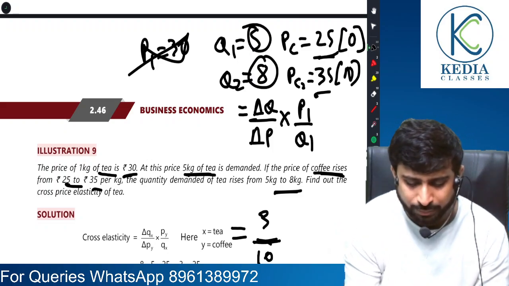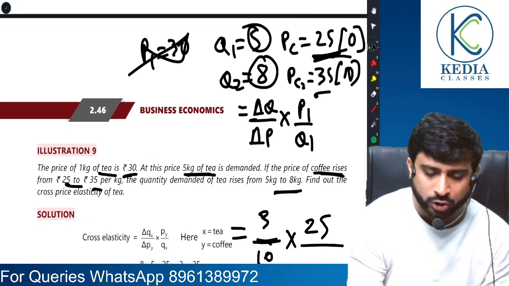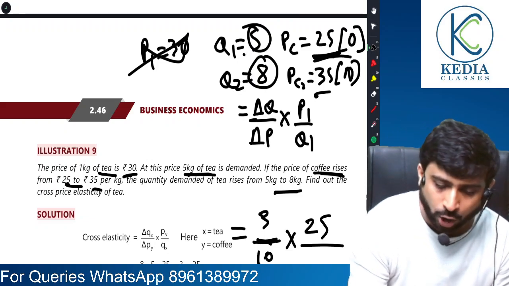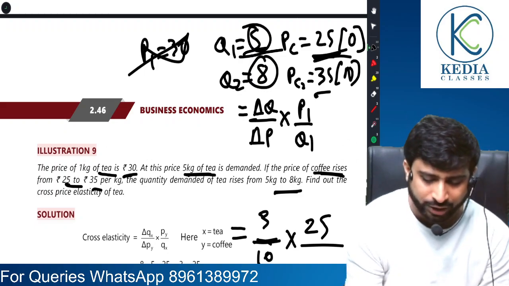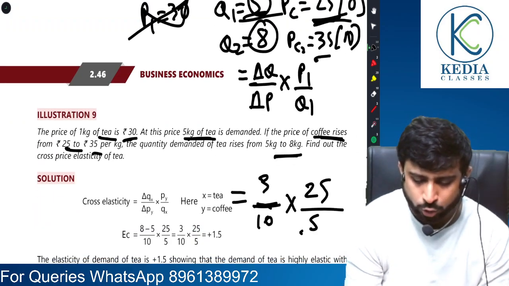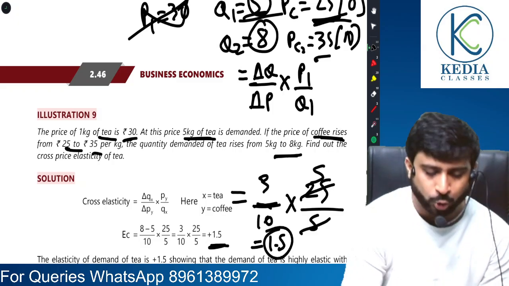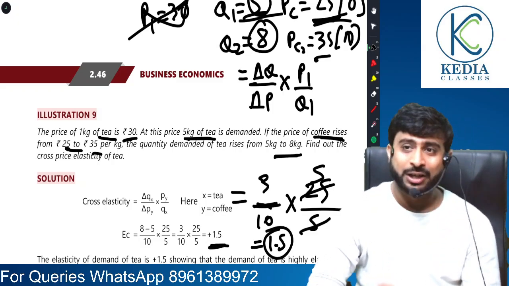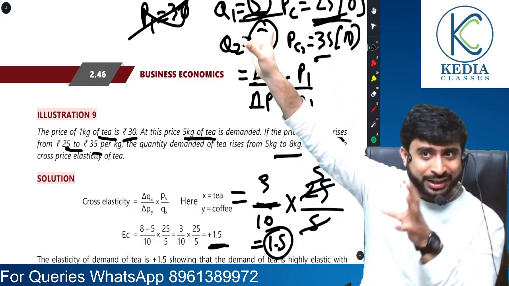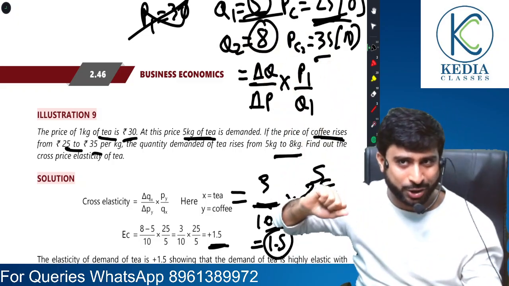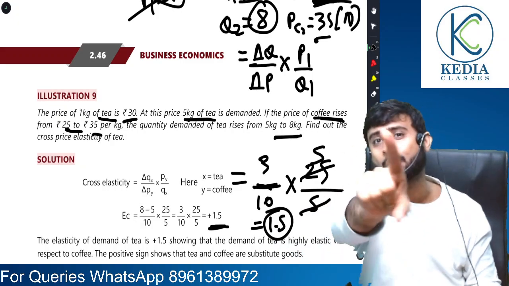So 3 divided by 10 into the original price of coffee, 25, by the original quantity consumed of tea, which was 5. So 5 into 5 is 25, 3 into 25 is 75, and 75 by 50 gives 1.5. As I told you, you get positive 1.5. Remember, in cross elasticity, quantity will be of one commodity and price will be of another commodity. If it is of the same commodity, then it is price elasticity, not cross price elasticity.